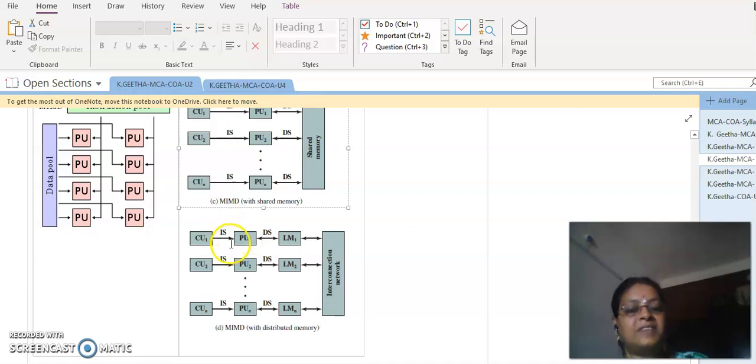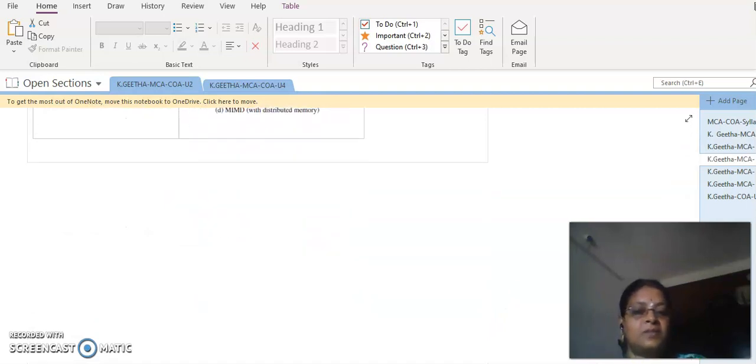So this MIMD scheme can be realized in two different models, one with the concept of shared memory, another with the concept of distributed memory. Shared memory is a kind of tightly coupled or uniform memory access, whereas in distributed memory, each processor will have its own local memory, and it will copy the local data on which it is going to operate. A separate set of operations will be done on it, the result obtained will be stored in the local memory, and then can be communicated to other processors if required through the interconnection network. So this is an example of the last model, MIMD with distributed memory.